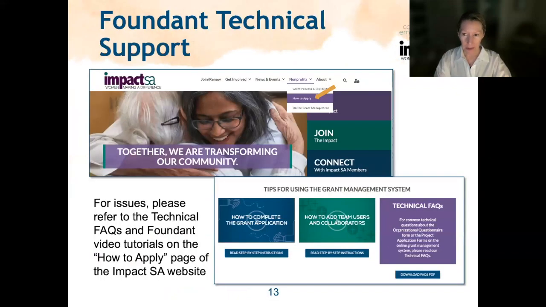We've been using Foundant as our grant management system for several years now. Most of our applicants tell us it's intuitive and pretty easy to use. That said, you could still run into an issue. If you do, there are several resources available for help. Just go to the Grant Process tab on our website and then to the How to Apply page.